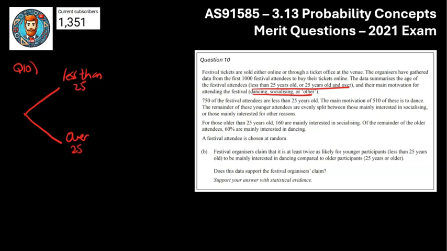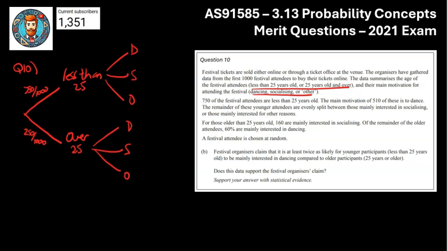And then we already talked about the main motivation coming from these splits, so the next split will be about their main motivation. It will be dancing, socializing, or other, and then same thing over here, dancing, socializing, or other. So we just need to get those probabilities now. So we know that less than 25 was 750 out of 1,000, so we just put them in a fraction form. 750 over 1,000, which means over 25 has to be 250 out of 1,000.